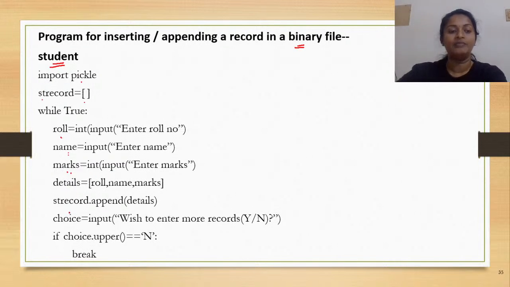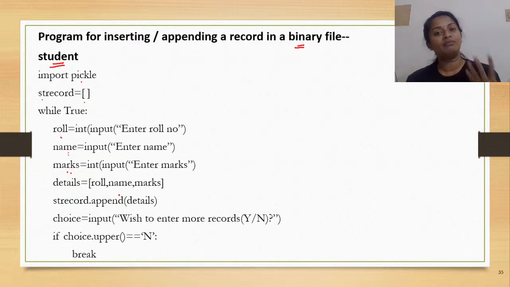The idea clear? Now, this is how you read the record of one particular student. Now, if you have to enter multiple records, definitely the choice has to be read from the user. And the question is like, do you wish to enter more records? So if multiple records have to be entered, the user would be entering Y.